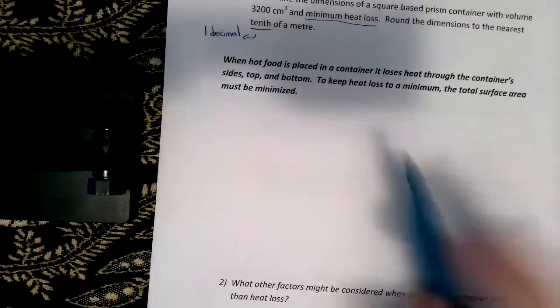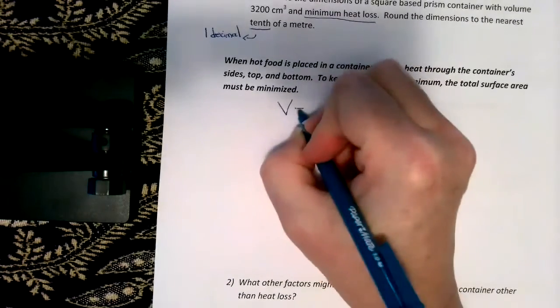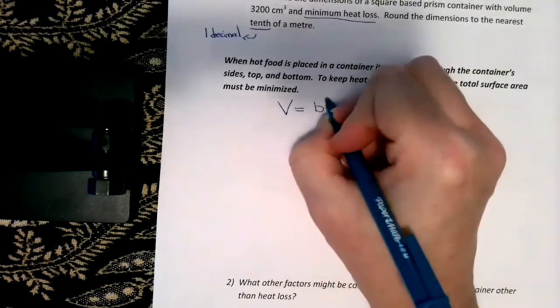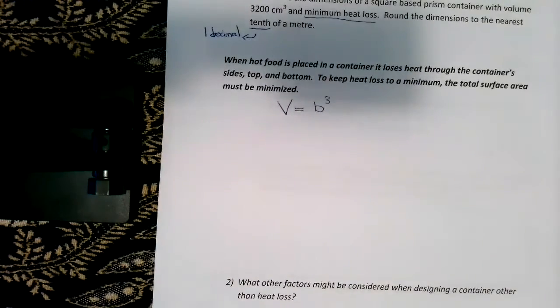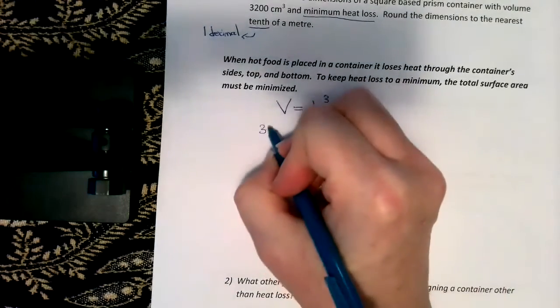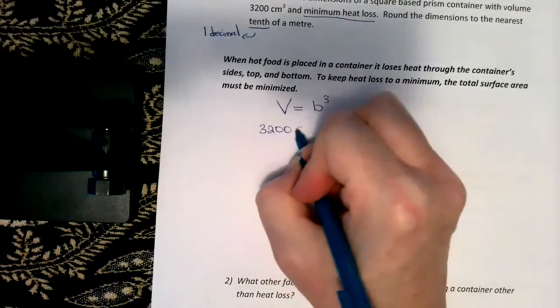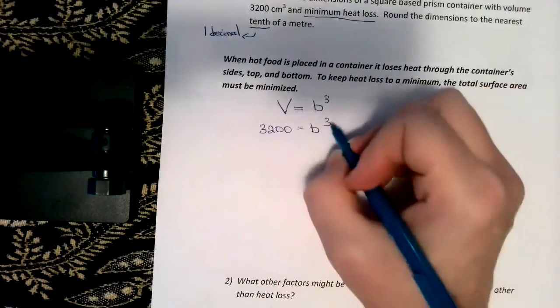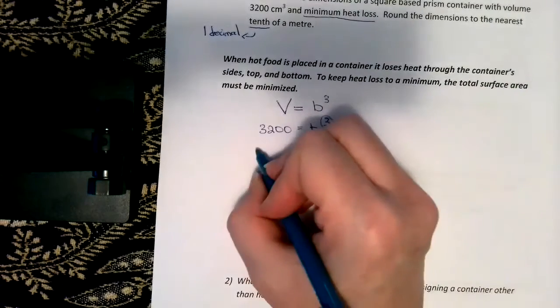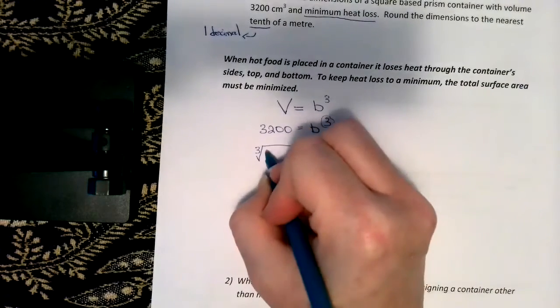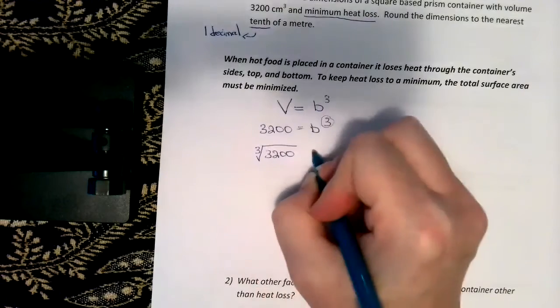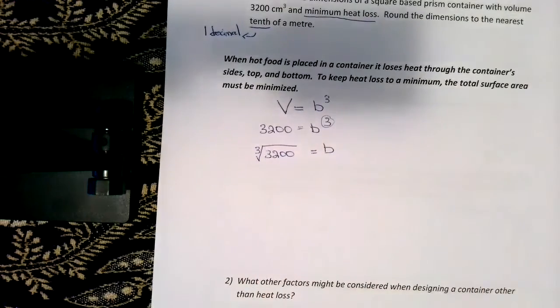So we can write V equals, I'm just going to write B cubed because I've been using that earlier. So we know my volume is 3,200. That's going to be equal to B cubed. I need to take the cube to the other side, so I do the cube root of 3,200 is equal to B.